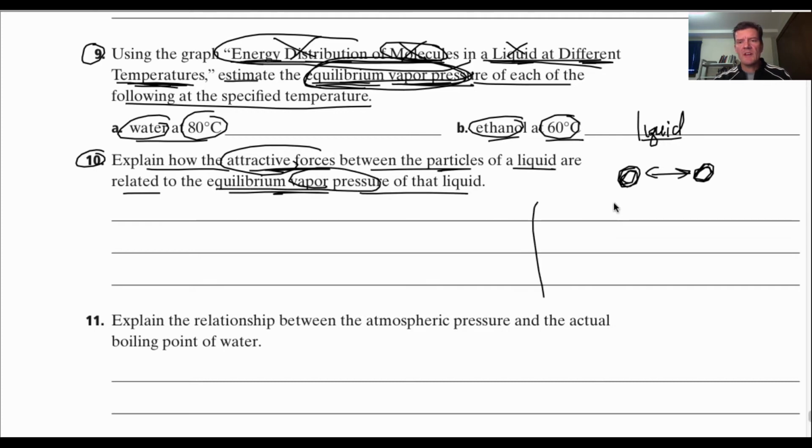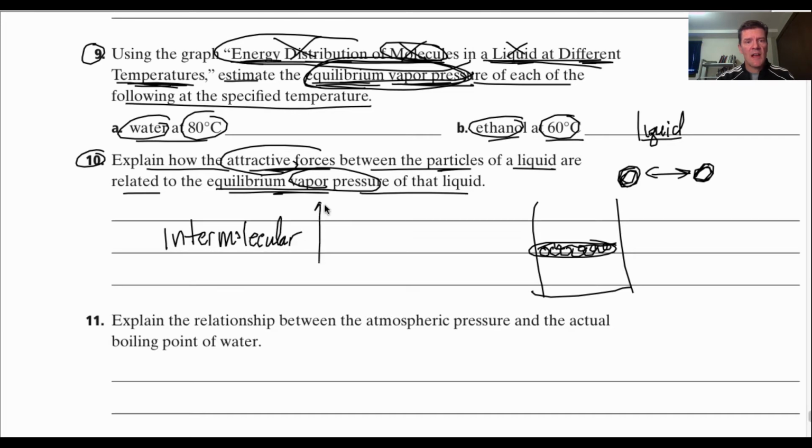Well, remember, if you've got a liquid, and these particles that are in that liquid are really attracted to each other, they're not going to let go of each other very easily. So the stronger the intermolecular force, strong, high intermolecular force, that means for the vapor pressure, there's going to be less gas up here. There's not going to be much gas that escapes. And not many of these particles are going to escape. You're going to have vapor pressure that is fairly low. It's going to go down.